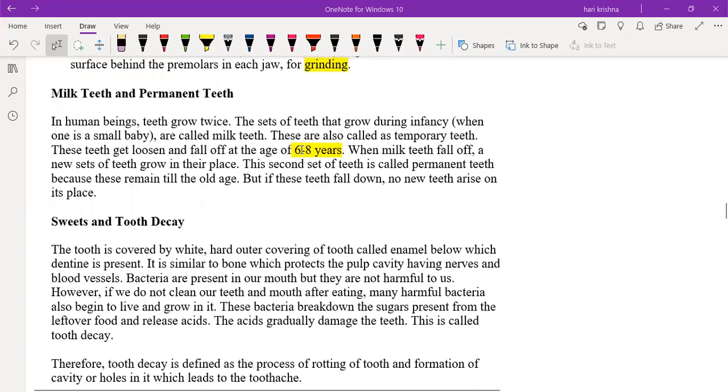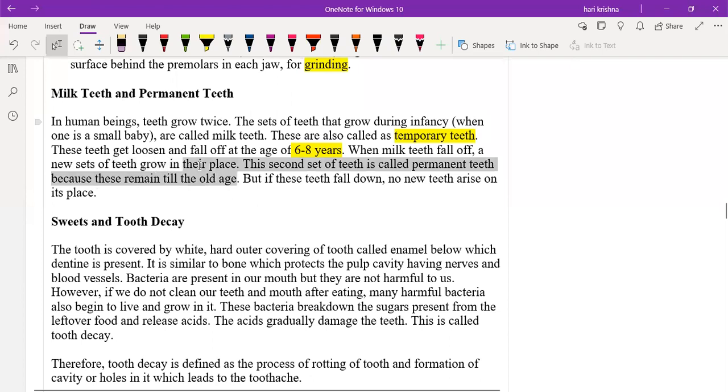The milk teeth are also called temporary teeth because these teeth will get loosened and fall off at the age of six to eight years. Then another set of teeth will come. Those are called permanent teeth. Those teeth will stay till death.